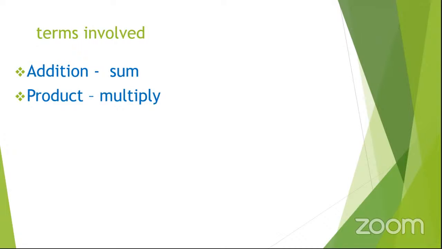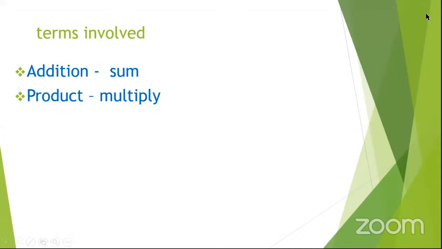So these are some of the terms involved. One, we have addition. And for the case of addition, they may always ask for the sum of the digits of the numbers formed. So you should take note of the following words. When they talk about sum, it's a matter of applying the addition in it.